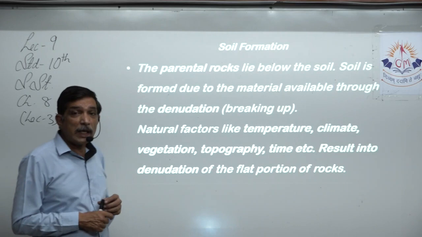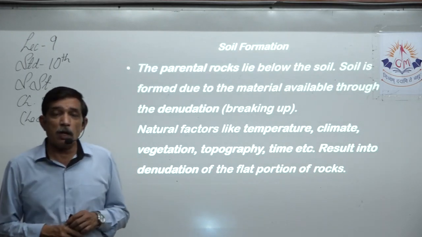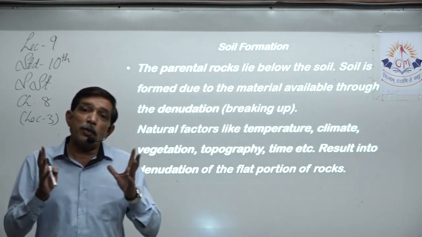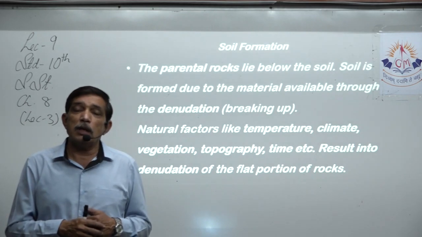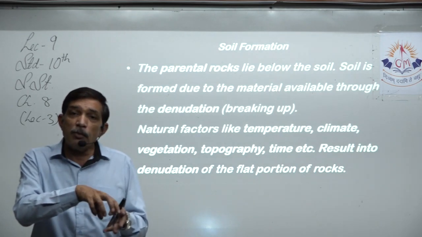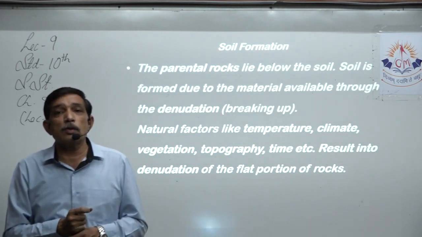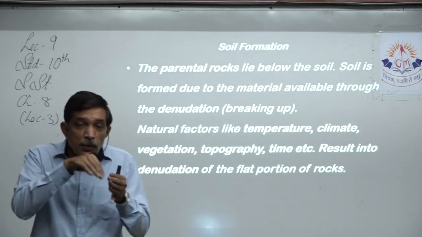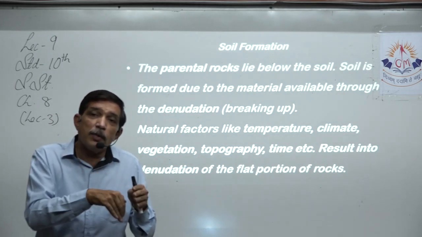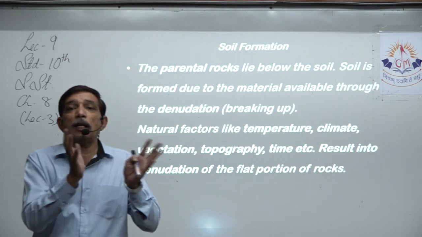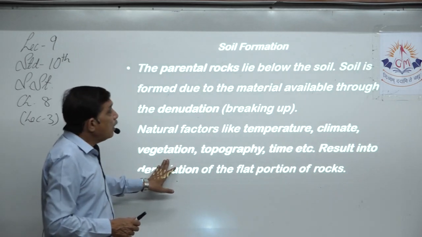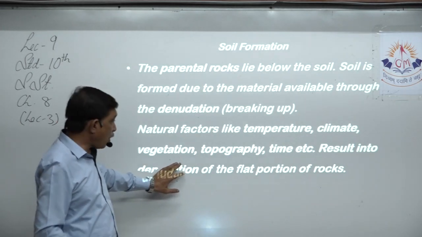Vegetation also helps breaking up the rocks. If a big banyan tree, peepal tree, neem tree is so big, just imagine how big the roots under it will be. Those roots grab the rock and crunch the rock into small pieces. They find small cracks to go in and find the minerals. So those roots develop in the cracks, they widen the cracks, and ultimately those stones are going to break up. So vegetation is a very important factor for denudation of rocks.